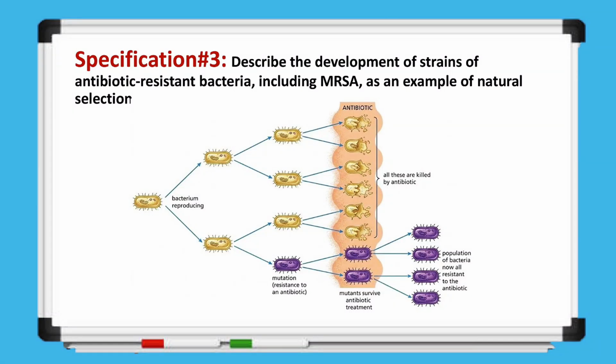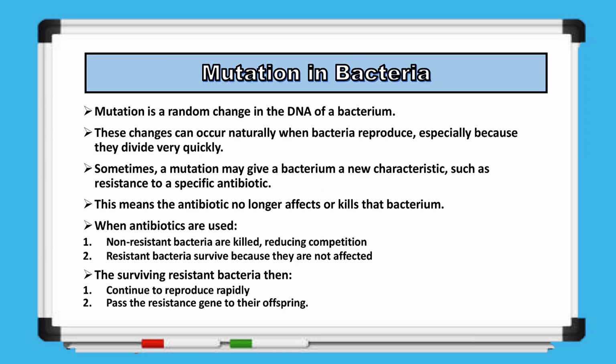Next, we have specification number 3, which asks us to describe the development of strains of antibiotic-resistant bacteria, including MRSA, as an example of natural selection. Antibiotic resistance begins with mutation in bacteria. A mutation is a random change in the DNA of a bacterium. Because bacteria reproduce very quickly, these mutations can occur fairly often during reproduction.